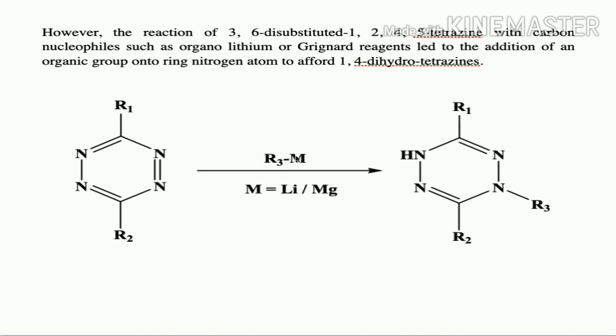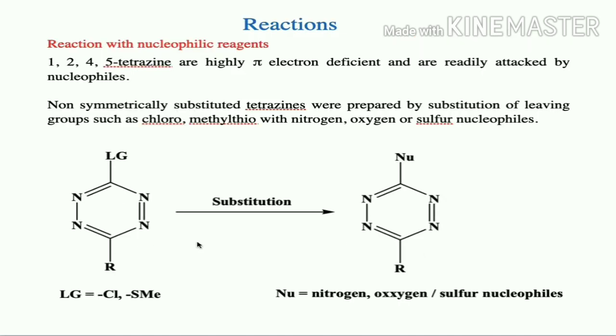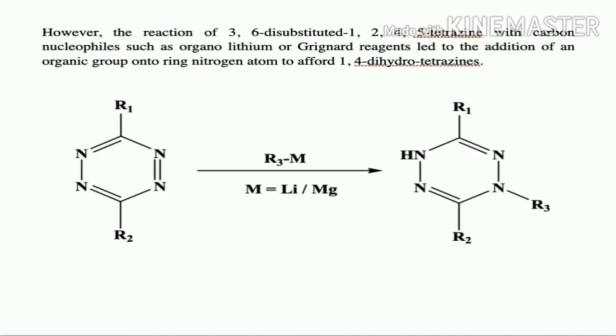Where that addition takes place is, the carbon nucleophile is going to add to the ring nitrogen, and it is going to offer 1,4-dihydrotetrazine derivative. So we can say it is an addition reaction, and in the previous case it is a substitution reaction with nucleophiles.